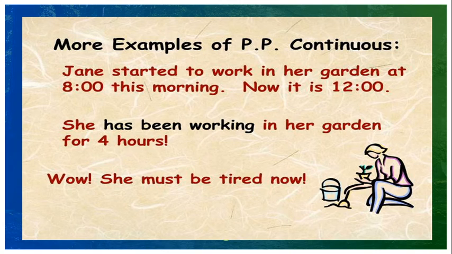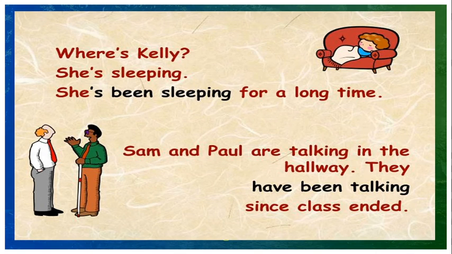More examples for the present perfect continuous. Jane started to work in her garden at 8 this morning. Now it is 12 o'clock. How to say that? She has been working in her garden for 4 hours. We know the duration, so for 4 hours. Where is Kelly? She is sleeping.